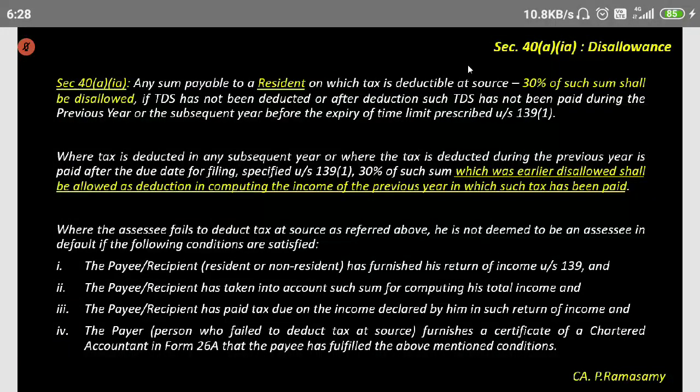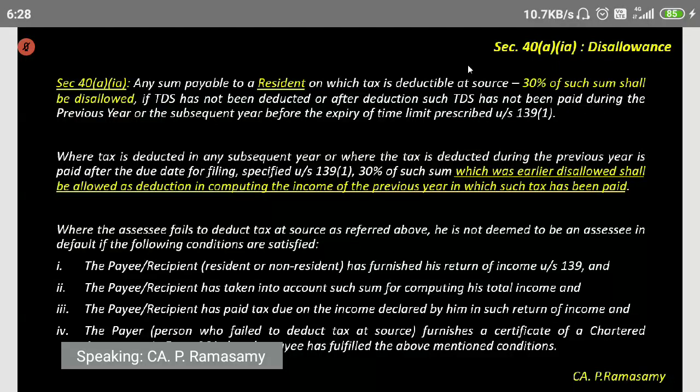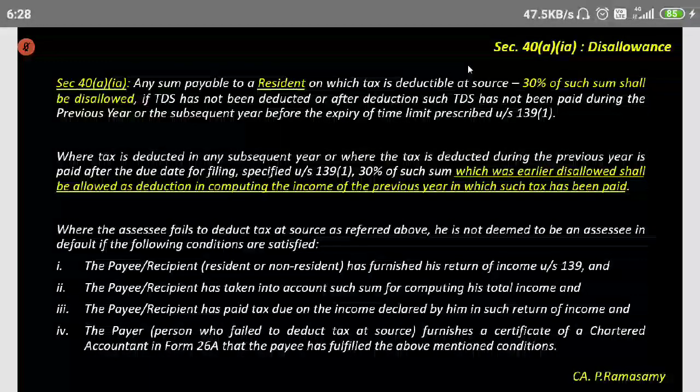If tax has not been deducted, or after deducting, if tax has not been paid within the due date for filing return, then 30% will be disallowed. However, here what this says is, where the assessee fails to deduct tax at source, he is not deemed to be an assessee in default if the following conditions are satisfied.